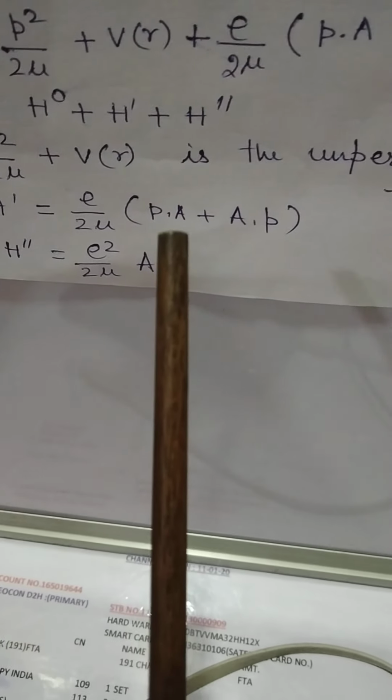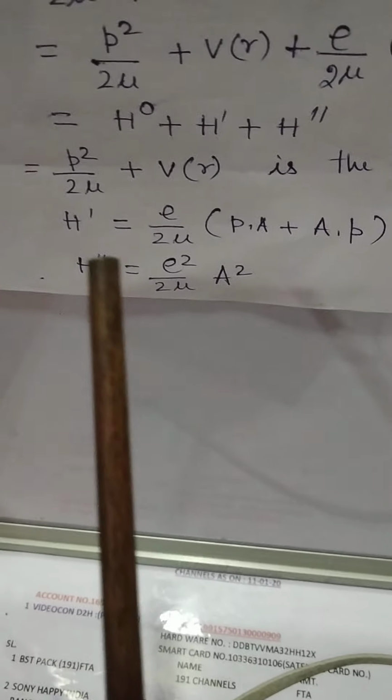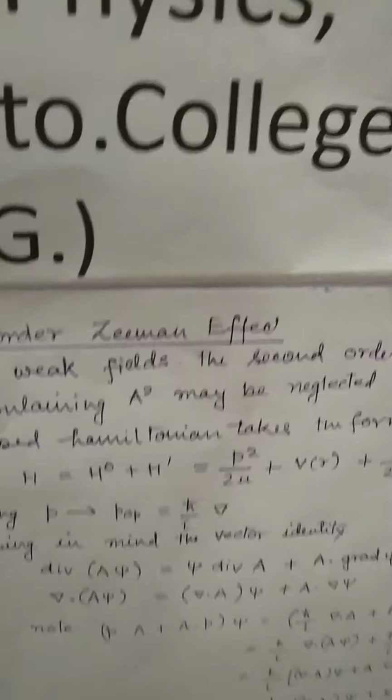H dash is equal to e upon twice mu times P dot A plus A dot P, the first perturbed term, and H double dash, the second perturbed term, is given by e square upon twice mu multiplied by A square.